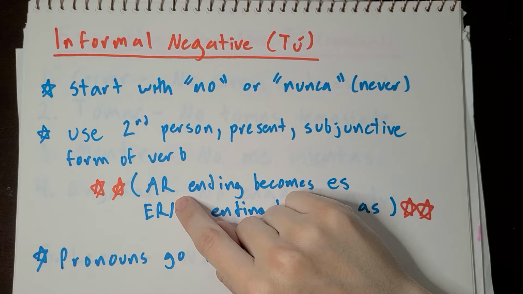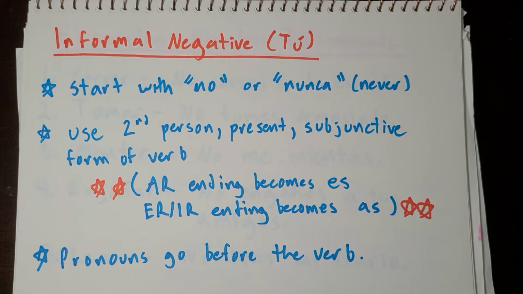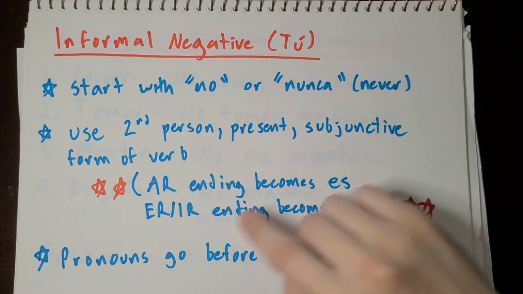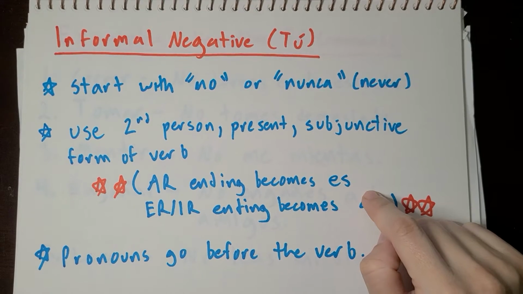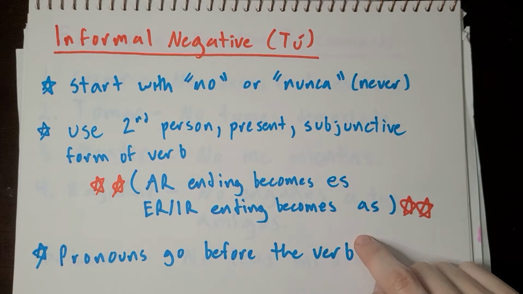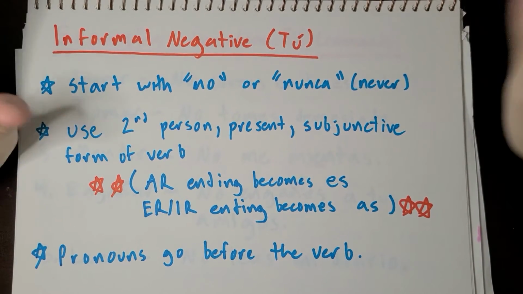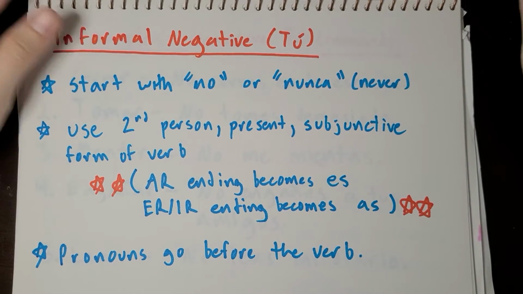So for AR verbs, the ending will become ES, which is weird, right? Because usually it's AS or something along those lines. But here, for the subjunctive tense, AR becomes ES. And ER and IR endings both become AS. So it's confusing and it's weird, right? It's like these endings switched back and forth. So that's what happens in the subjunctive tense.